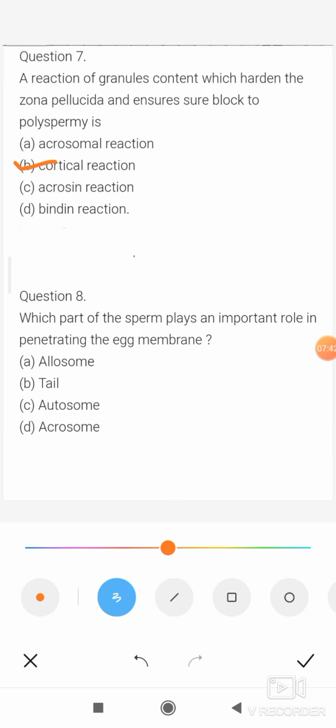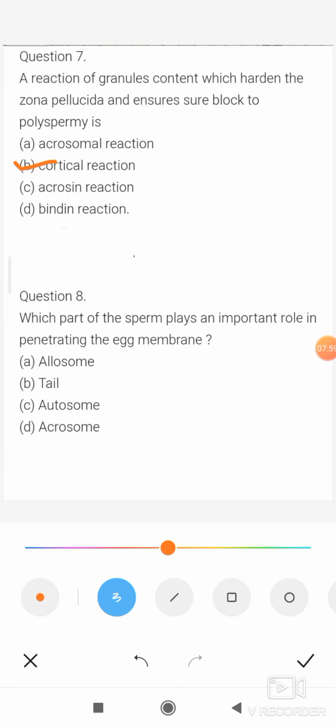Question number 8. Which part of the sperm plays an important role in penetrating the egg membrane? Options: allosome, tail, C is atosome, and D is acrosome.